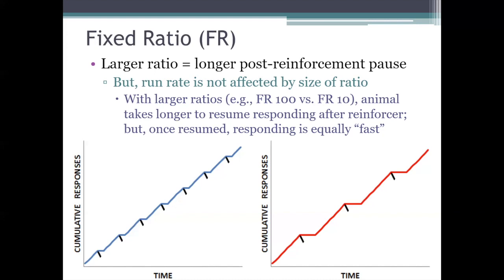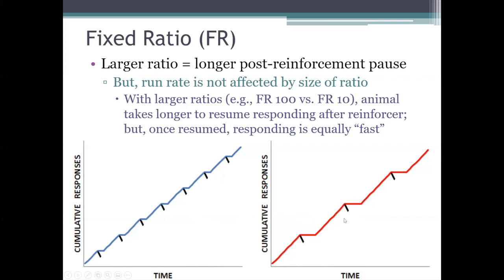In other words, after each post-reinforcement pause, when the animal starts making the response again, it tends to perform that response just as rapidly, regardless of whether it's on an FR10 schedule, an FR100 schedule, an FR200 schedule, or whatever the case may be. So basically, with bigger ratios, the animal tends to take longer to go back to work after it gets a reinforcer. But then once it does, it typically works just as quickly. It performs that response just as rapidly as it would with a smaller ratio. And I've illustrated both of those tendencies on these cumulative records here.